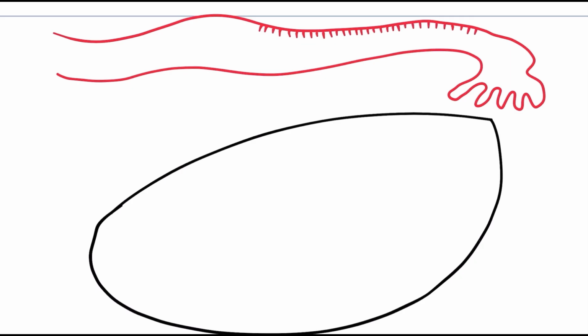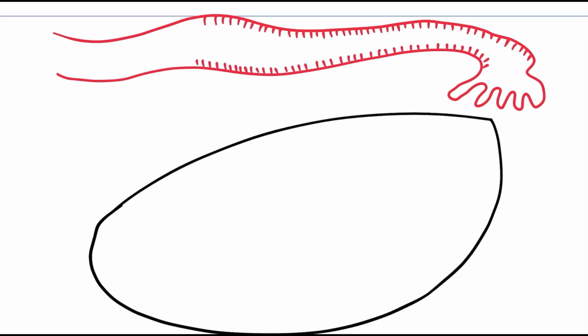The ovum formed is non-motile. It cannot move on its own. Hence, these hair-like structures present inside the fallopian tube help the ovum to move. We're going to see how the ovum is transported through the fallopian tube.